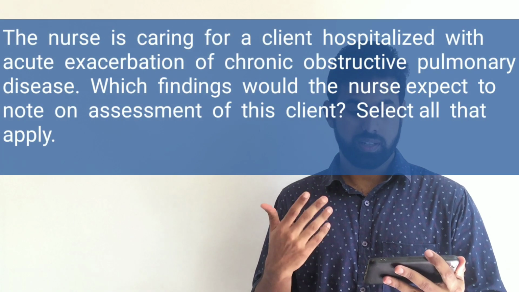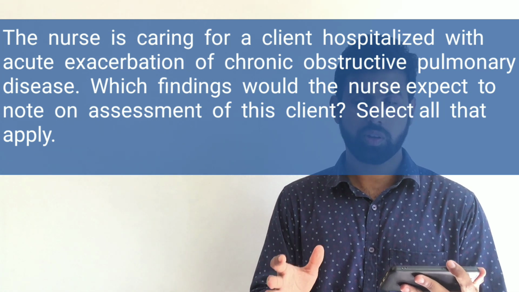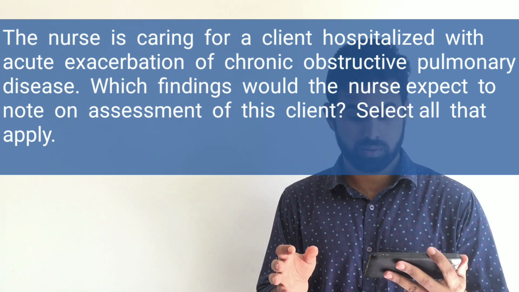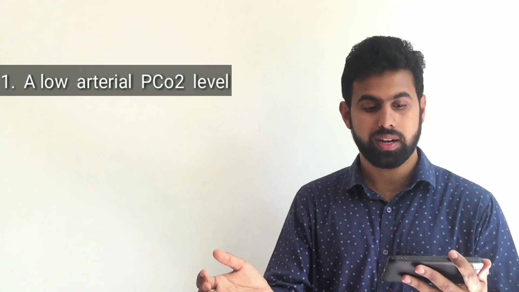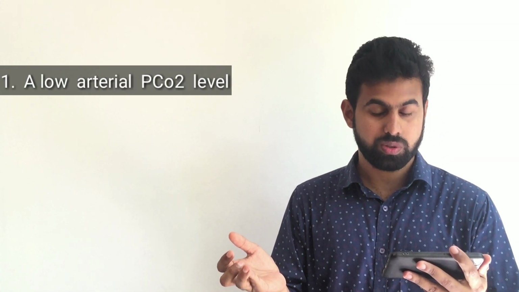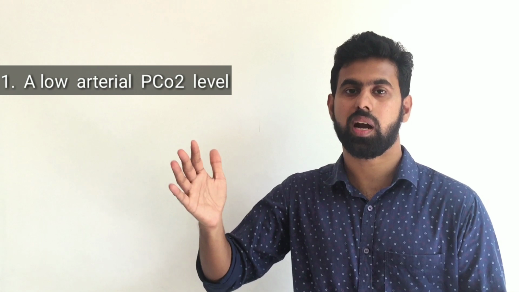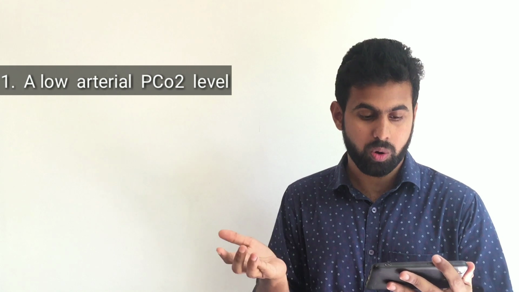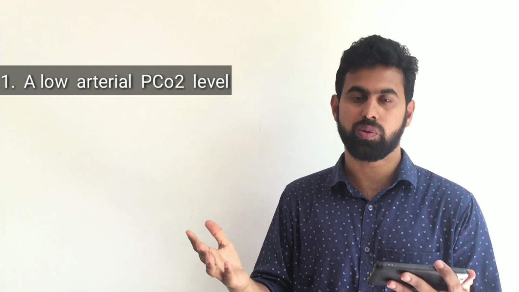Now we can examine the question once again. The nurse is caring for a client hospitalized with an acute exacerbation of chronic obstructive pulmonary disease. Which finding would the nurse expect to note in this client? We have to select all that apply. The first option is a low arterial PCO2 level. Hypercapnia is one of the main clinical manifestations, which means there will be an increased carbon dioxide level. So option 1 is wrong, because actually there will be hypercapnia, an increased carbon dioxide level.